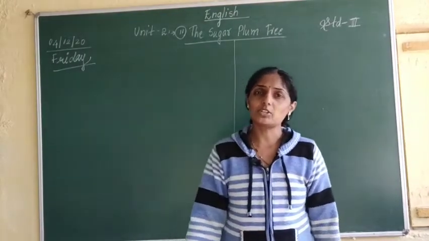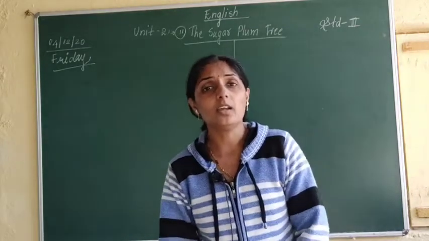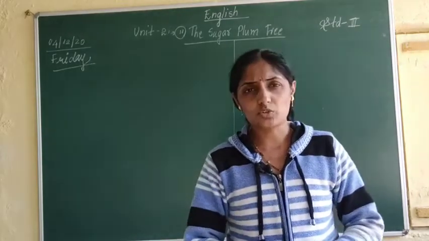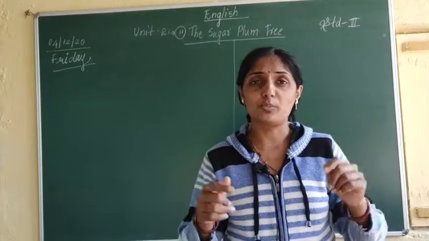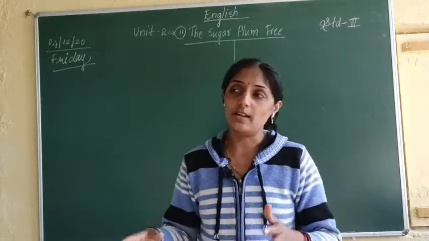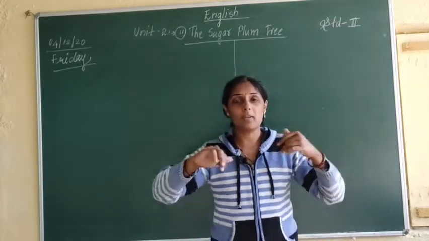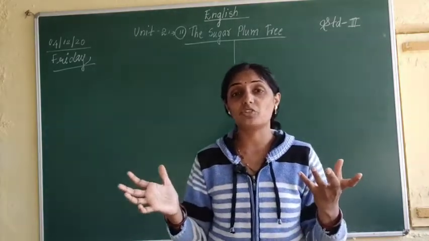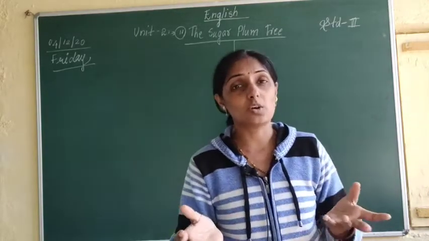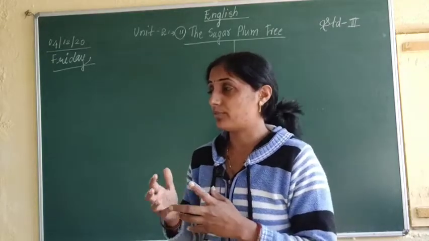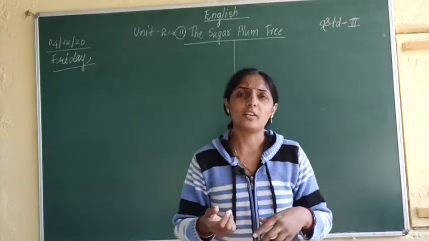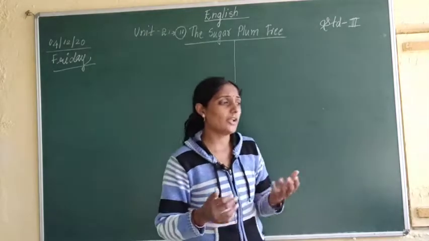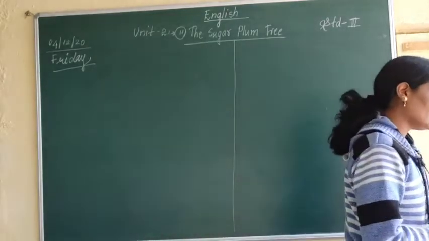Yesterday we had already started the sugar plum tree. What did we study about this sugar plum tree? It is an imaginative poem. If there is a small child and he has a dream, in his dream he sees a sugar plum tree which has a lot of candies, or you can say it has a lot of lollipops on the tree. And then what will be the reaction of the child in the dream, that is given in the poem.